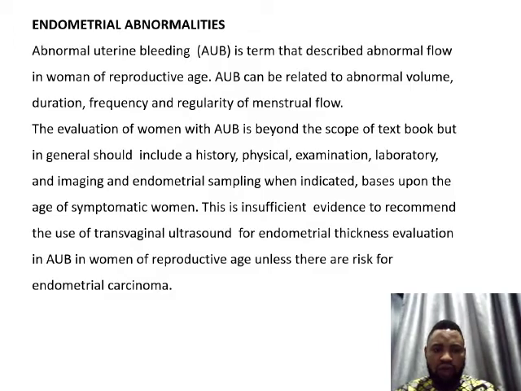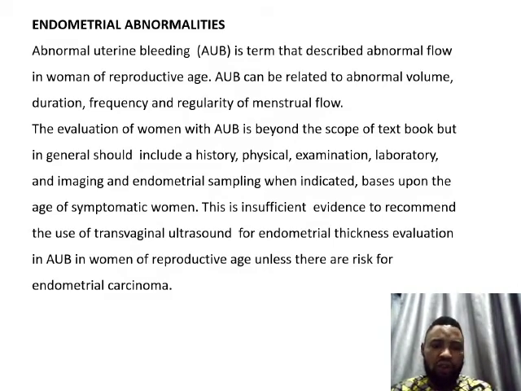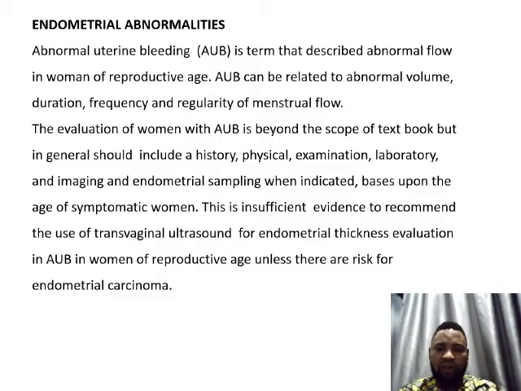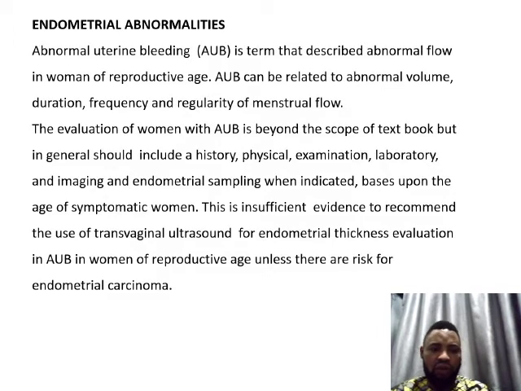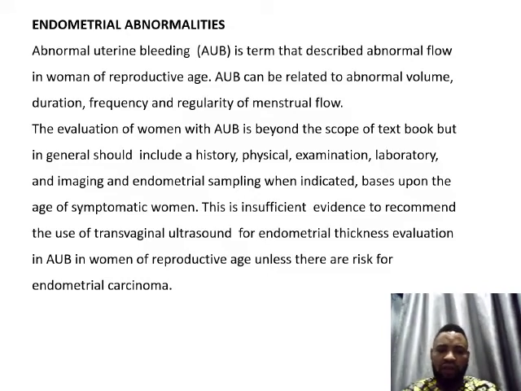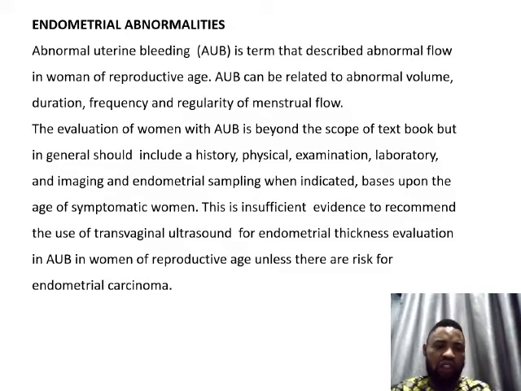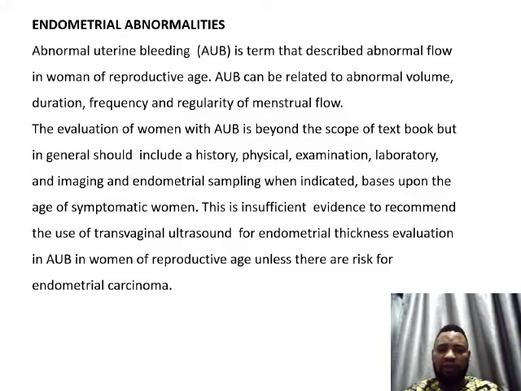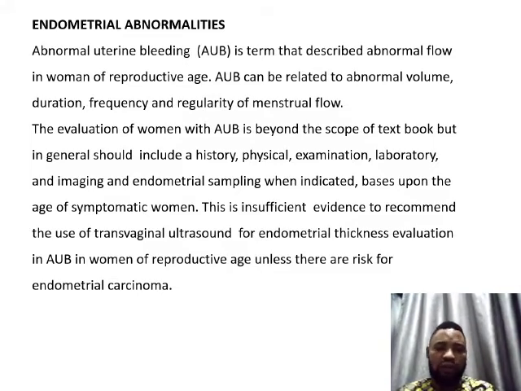Evaluation of women with AUB is beyond the scope of this textbook, but in general should include the history, the physical examination, laboratory and imaging, and endometrial sampling when indicated, based upon the age of symptomatic women. There is insufficient evidence to recommend the use of transvaginal ultrasound for endometrial thickness evaluation in AUB in women of reproductive age unless they are at risk for endometrial carcinoma.